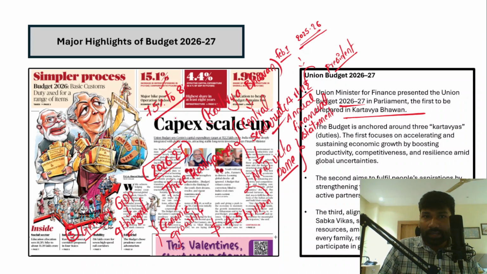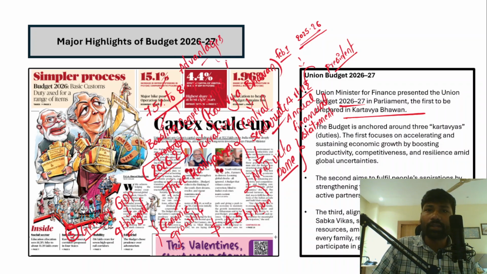Right. Now, how can we maintain the level of growth? We can maintain this growth by boosting productivity. In an economy, we need to boost productivity, and that is going to be very, very important. Then we need to talk about competitiveness. Competitiveness will make Indian exports more lucrative in international markets, and it will ensure that India gets an advantage when competing with other countries.